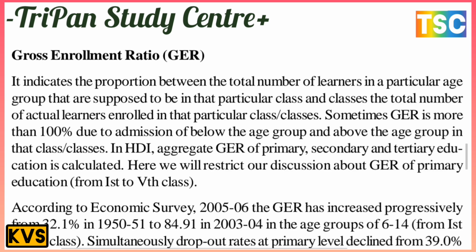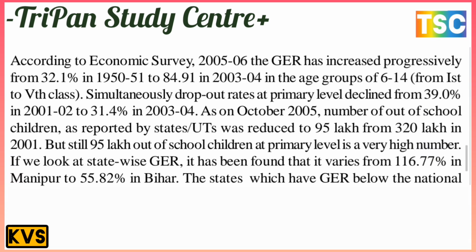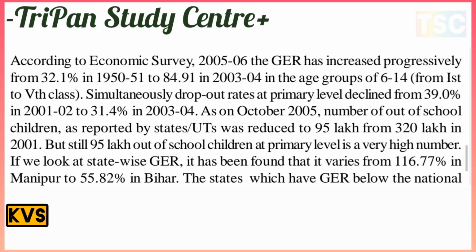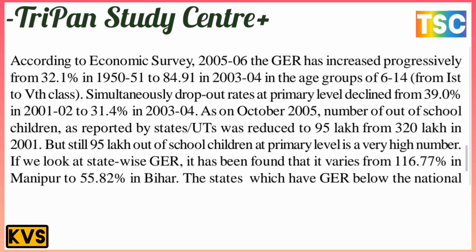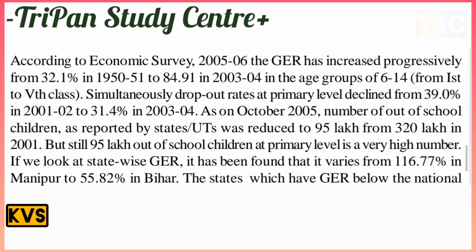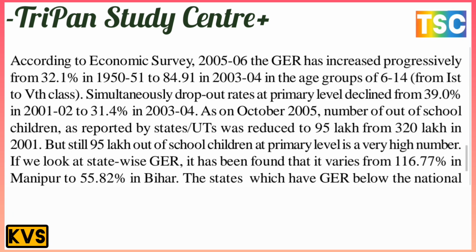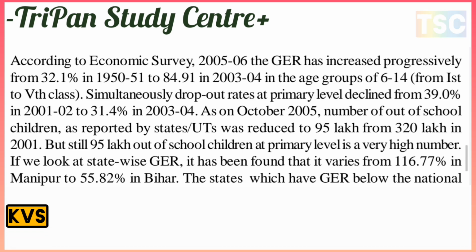According to the Economic Survey 2005-06, GER has increased progressively from 32.1 in 1950-51 to 84.90 in 2003-04 in the age group of 6 to 14, from first to fifth class. The dropout rate at primary level declined from 39.0% in 2001-02 to 31.4% in 2003-04.